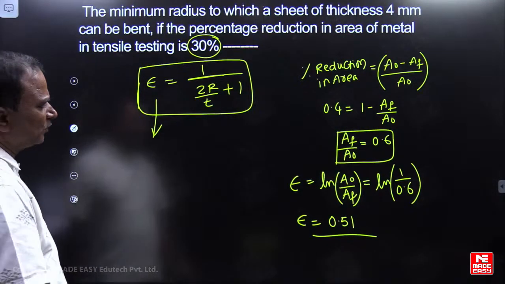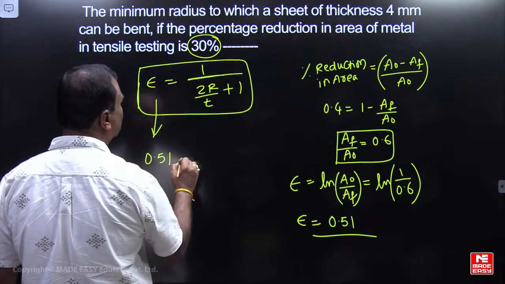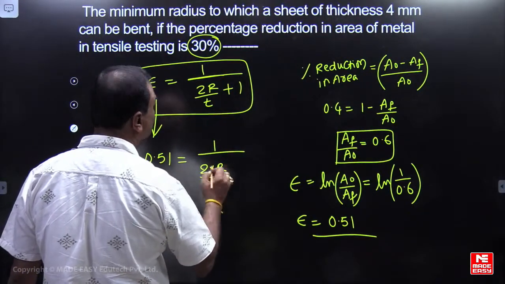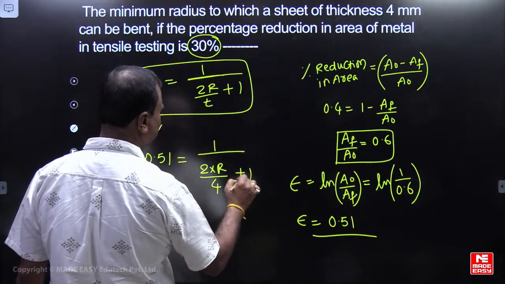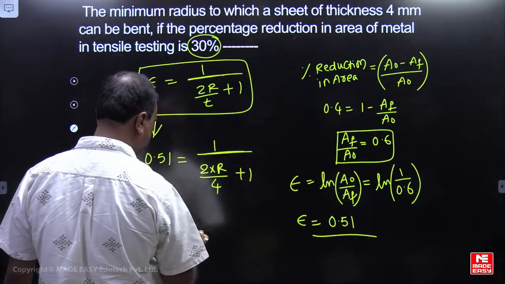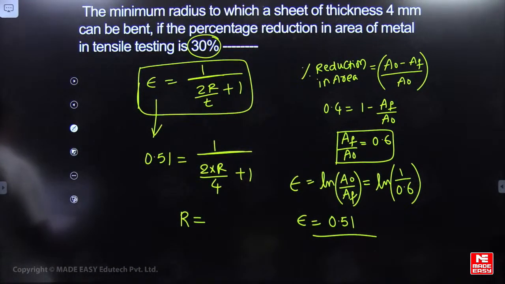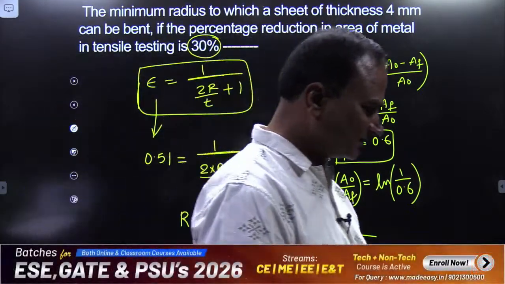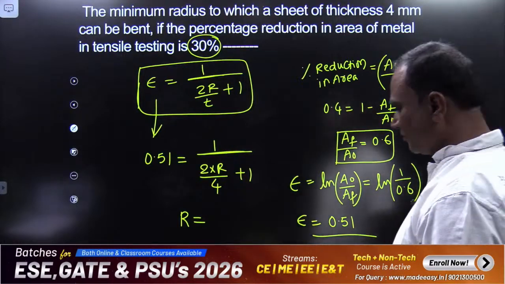Now, if you know this is 0.51, friends, 1 by 2R, R we have to find out, by thickness 4 mm, plus 1. From here you need to find out what the R value should be. Radius is how much? R equal to how much?